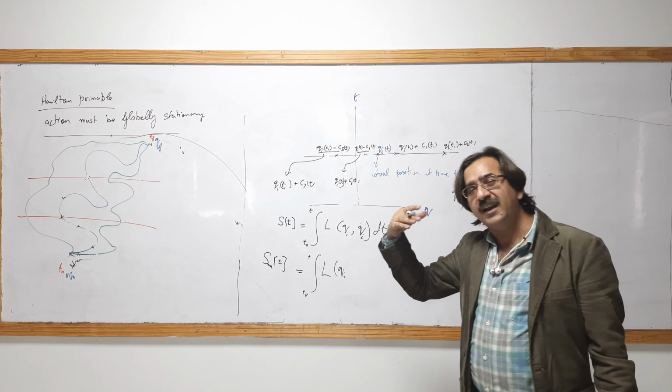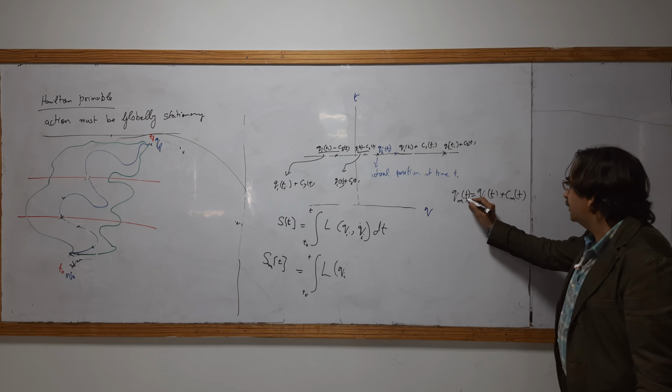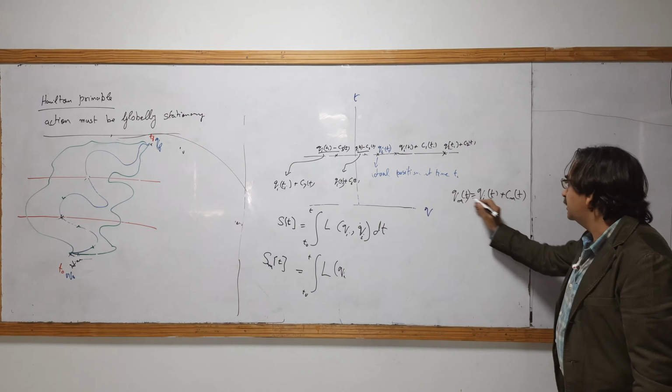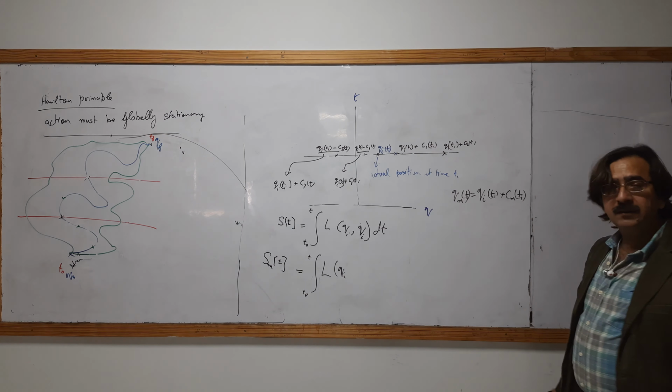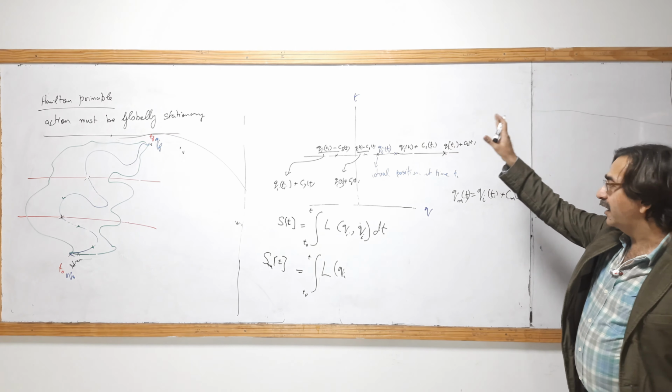So this Qm is the Qi plus, I have generally defined, the T. You may write Ti, but you may write a T because you are writing the general.